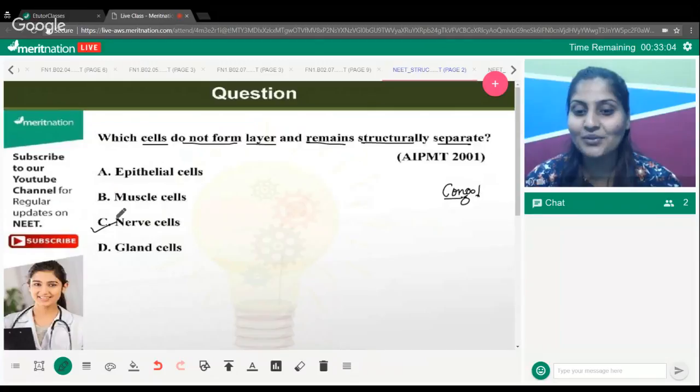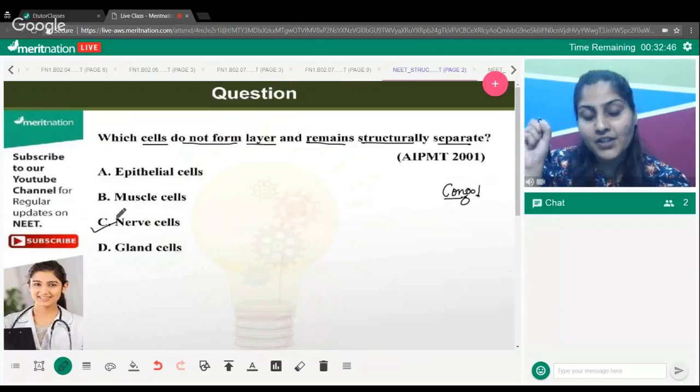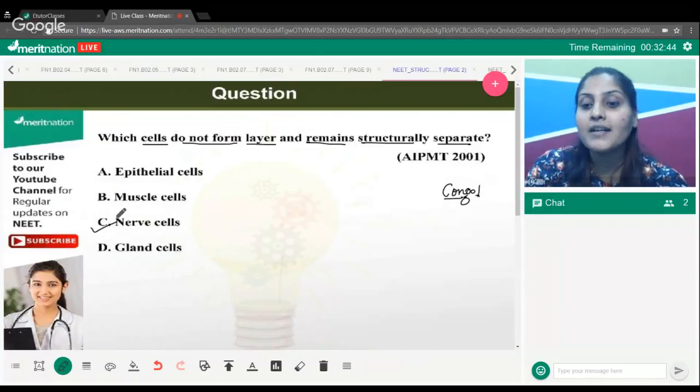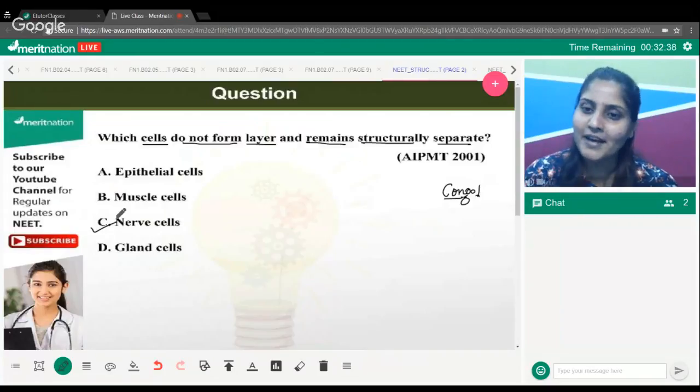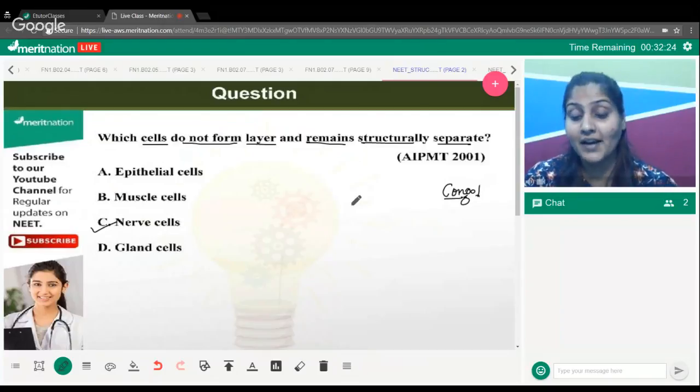Yes, they have to transfer. They have to take part in the transmission of nerve impulses, which you call electrical discharge. Can be chemical as well, right? They have to gather certain information and make it travel further. Exactly, that is why layering is not suitable for them. Very good, Shagun, they have to pass on the signals. So this concept is clear to you: it's fine if nerve cells are not in a layering pattern.